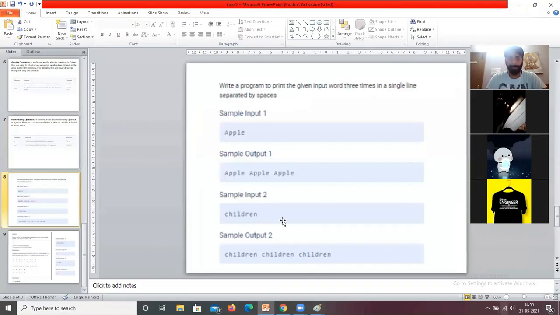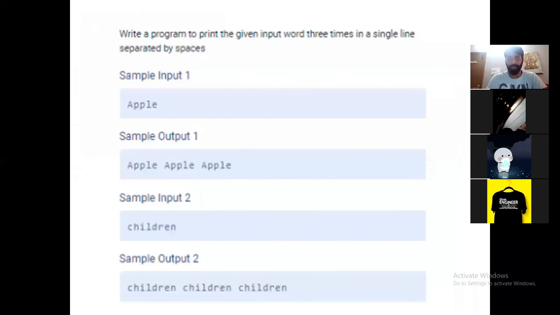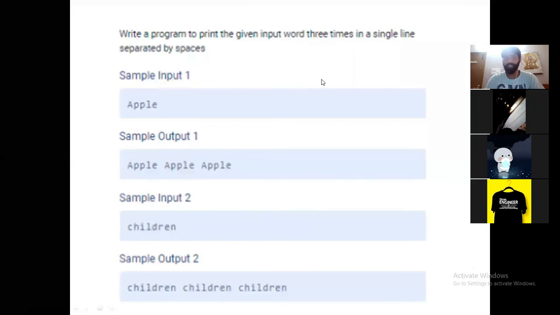This is the next topic. Now we are going to discuss two small problems. This is the first problem. Everyone try to write the program in a notebook, or on your mobile or laptop. Write a program to print the given input word 3 times in a single line separated by spaces.